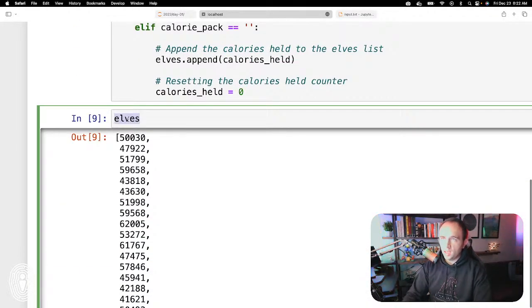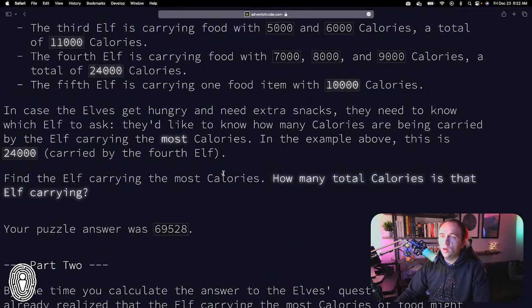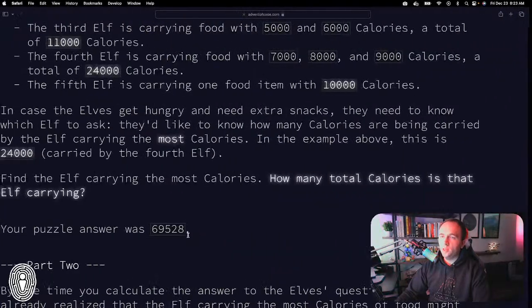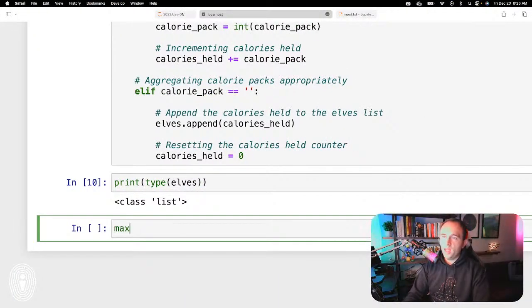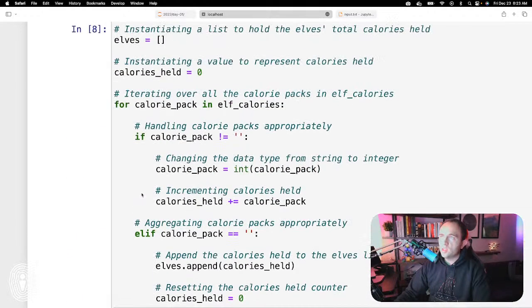Let's print out the type of this. As a reminder, this is a list, and Python has some default functions that we can use against a list. One of those is the max function. If you recall, we are trying to figure out the total calories held by the elf that is carrying the most. And so the answer is 69528. The way that we get that is max elves. And so there you go, that's the answer. That one's actually a pretty easy one.